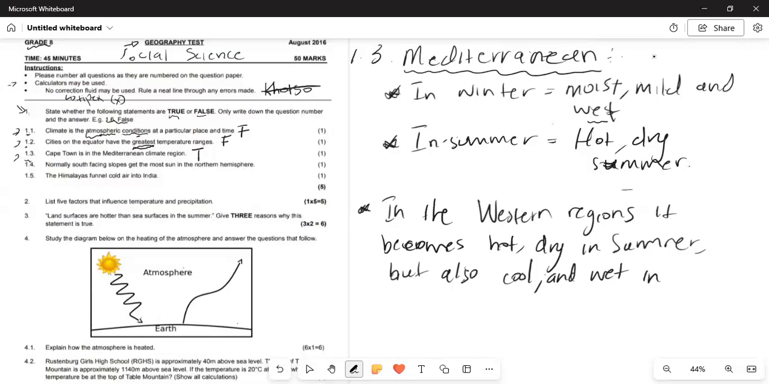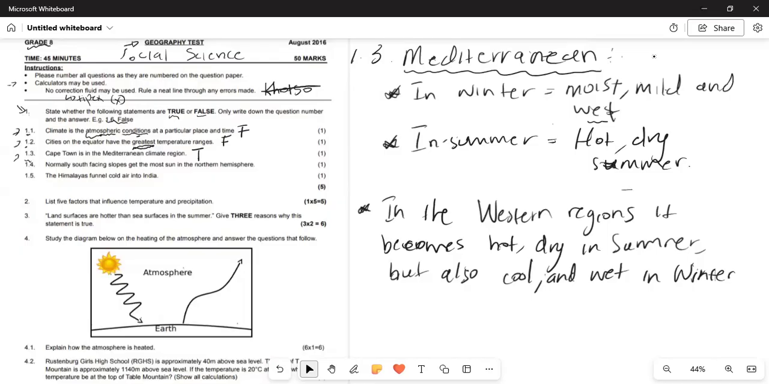In winter. So as I say, if you've studied these regions, maybe in grade 6 or 7, you'll know that in the western areas in South Africa, you'll find that the summers are very hot and dry, and then the winters are very cool, moist, mild, and wet. So we go back to the question. Cape Town is in the Mediterranean climate region. The answer is true. All right. The answer is what? It's true.